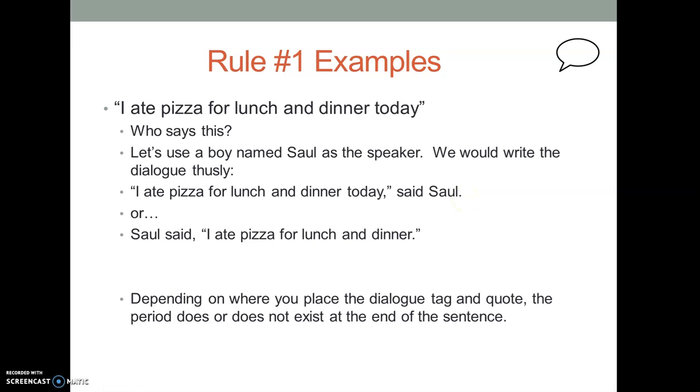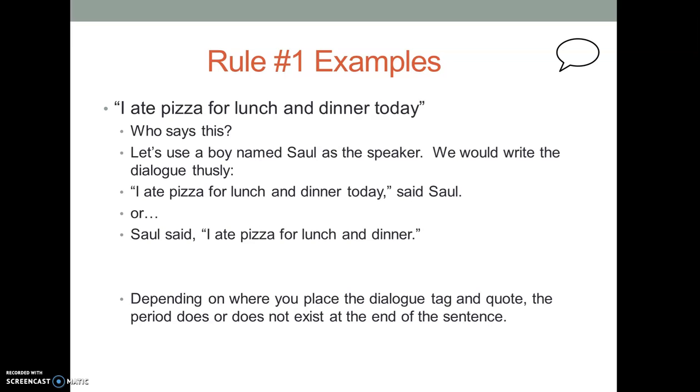Dialogue writing is easy because you can invert the way you write it. So instead of writing it this way, I could flip it and say Saul said, with a pause to process for the reader. Now they're ready to go on. Quote, remember they're like little mouths talking, I ate pizza for lunch and dinner. We put the period here but not outside because it's implied that I'm coming to a full stop. That's the end of my idea. I'm ready for a new sentence and a new idea.